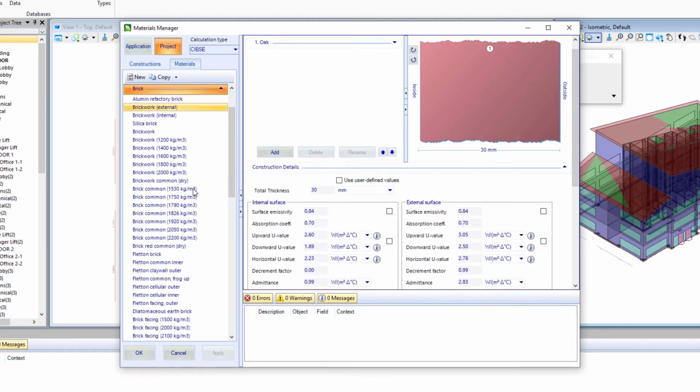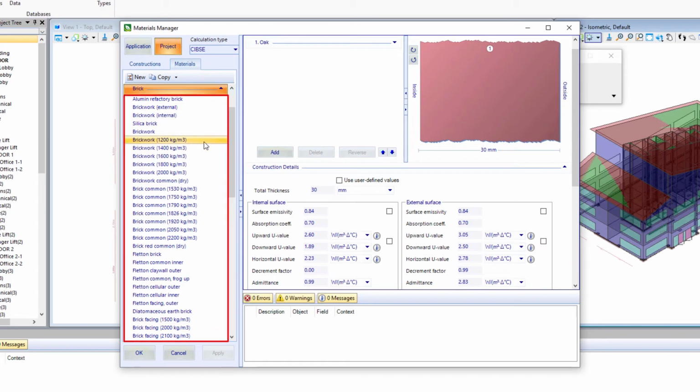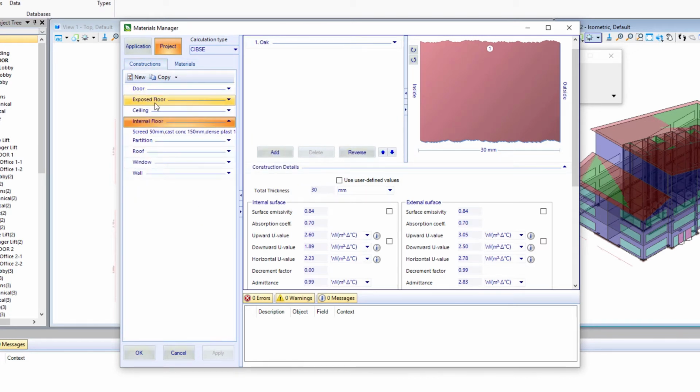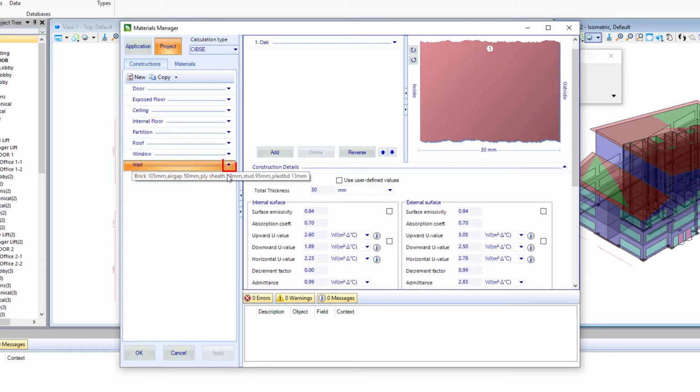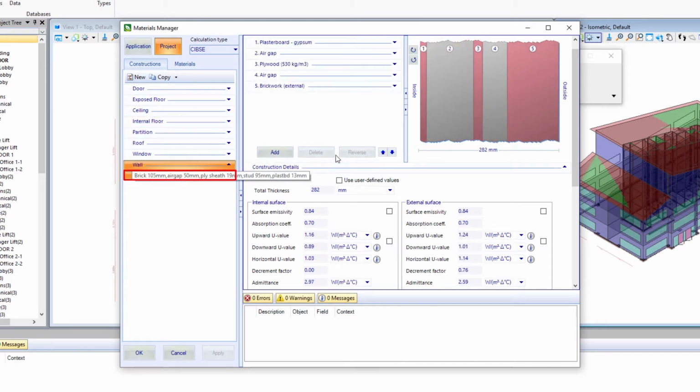For instance, if we look at brick, we have a number of different brick materials. Whereas if we look at constructions, and we look at our wall, this is an actual layer of many materials, including the brick. You also want to make sure that you have your calculation type set. We support either CIBSE or ASHRAE. I'm going to leave it on CIBSE.